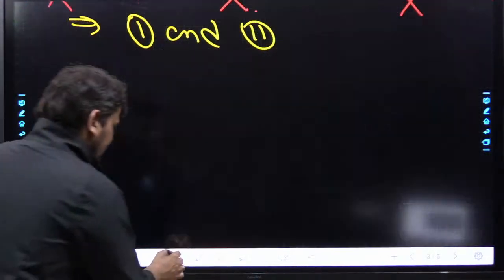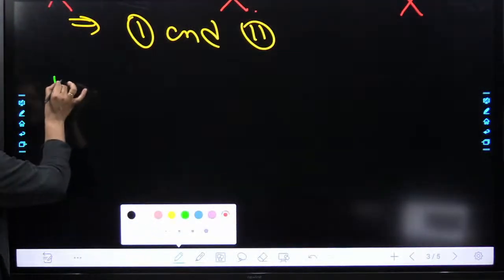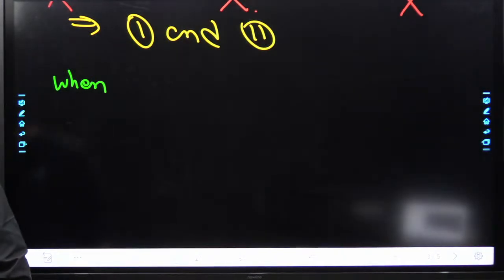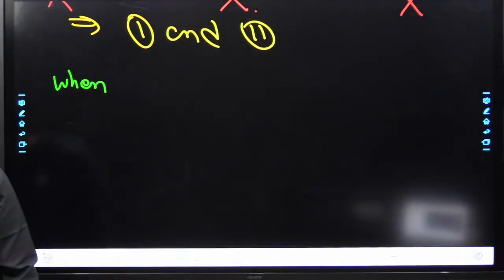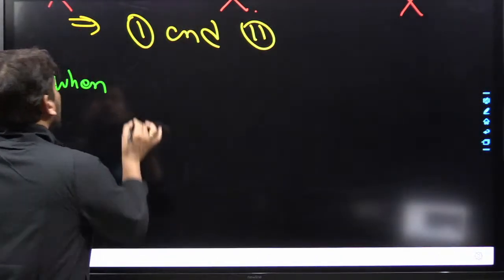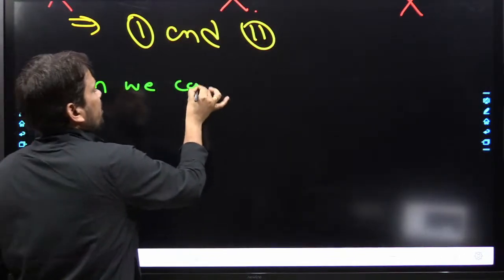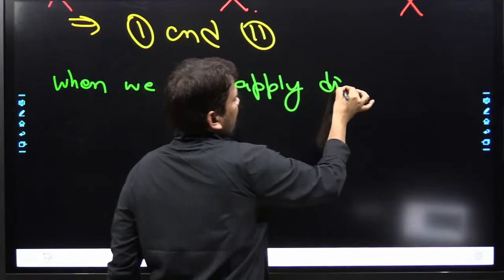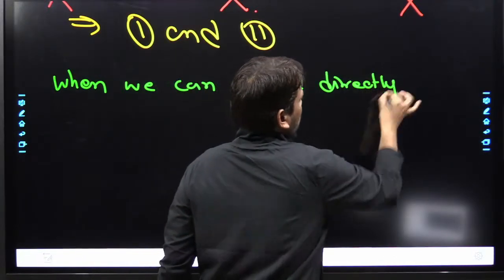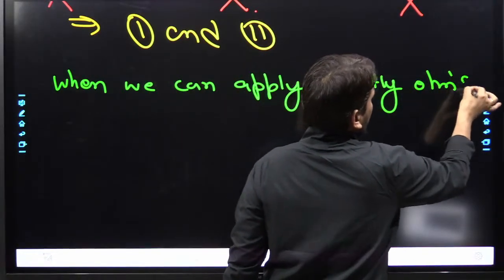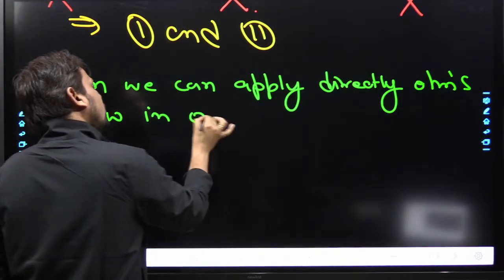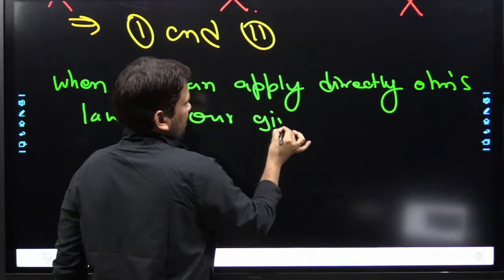So now the question is, when can we apply Ohm's law directly in our given circuit?